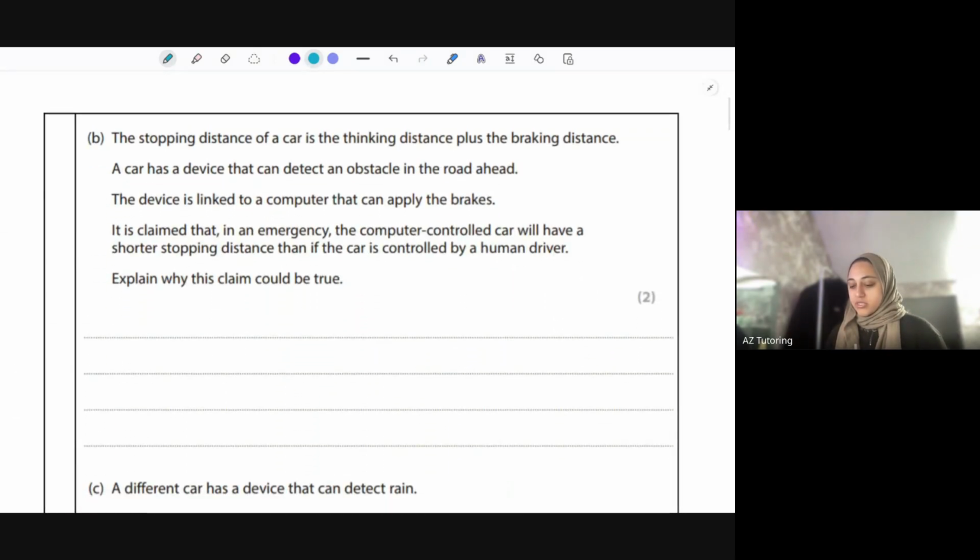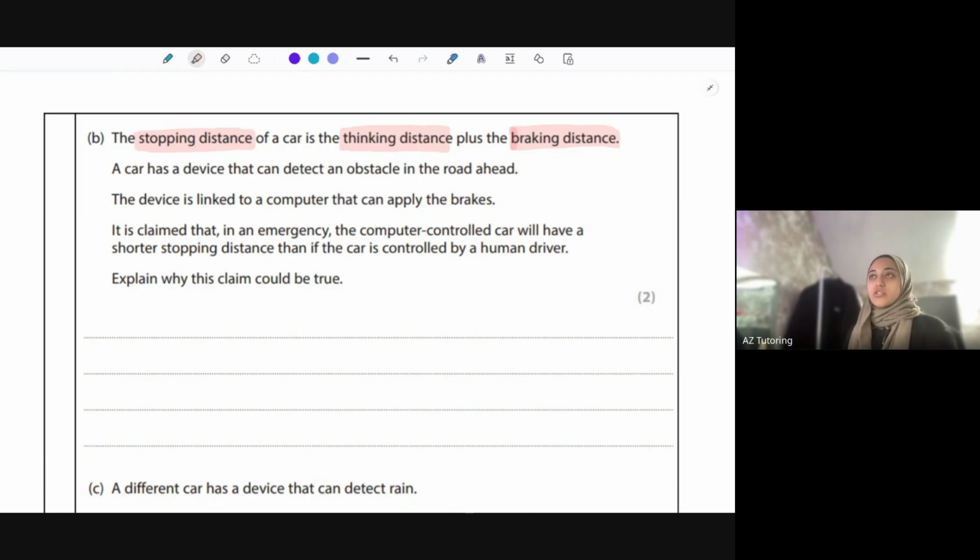Okay, the stopping distance of a car is the thinking distance plus the braking distance. So the stopping distance, basically the distance it takes to actually stop the car, is the thinking distance, the time it takes for you to think, okay, I need to stop the car, plus your braking distance. So when you actually press the brake, how long will it take for that car to stop? Now, we've talked about what increases thinking distance, stuff like if you're tired, drugs, alcohol, your age.